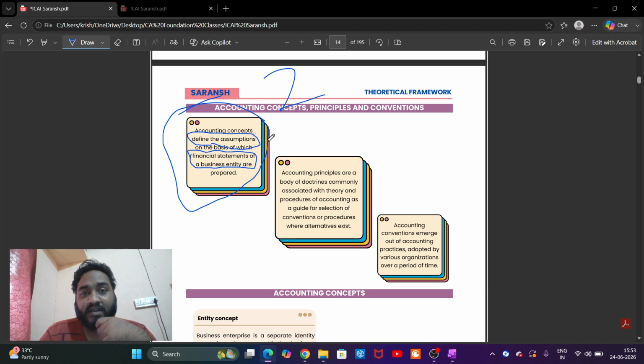Because as I told you in the previous classes, management assumes certain things while preparing financial statements. What are financial statements? Profit and loss account, balance sheet, statement of changes in equity, cash flow statement and notes. In order to prepare financial statements, why is there a need for assumptions? If you have this question, you will find the answer in the auditing subject in CA Inter. Accounting principles are kind of technical. Let's skip this for now.